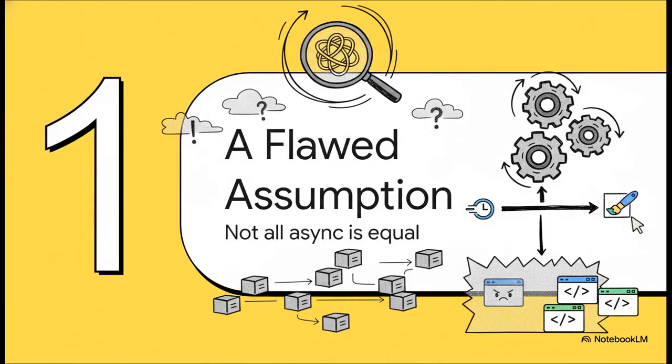Well, the root of the problem, as Timothy is about to find out, is this flawed assumption that a lot of us have. We kind of think that when we make our code asynchronous, the browser just politely juggles everything, giving each little task a turn. But that is not how it works, not at all. There's a hidden hierarchy at play here.